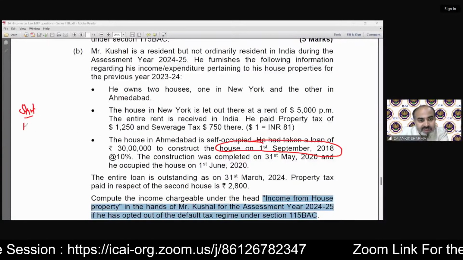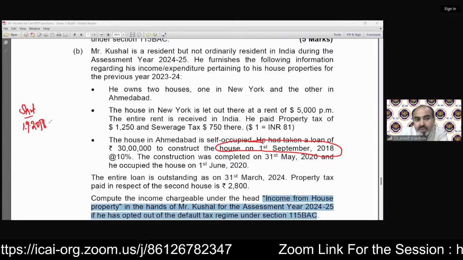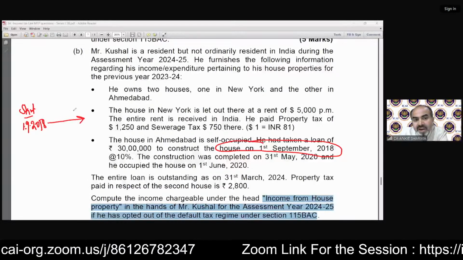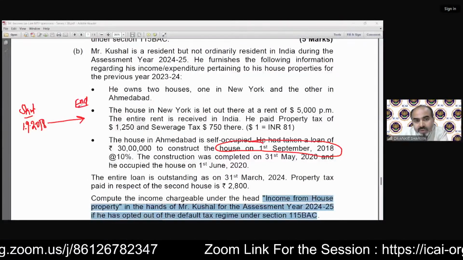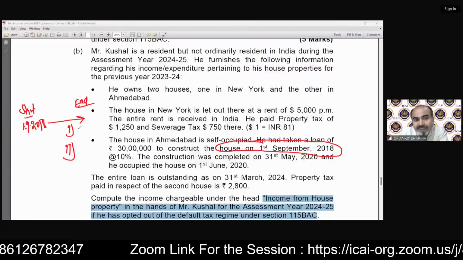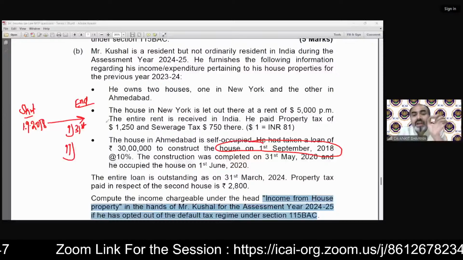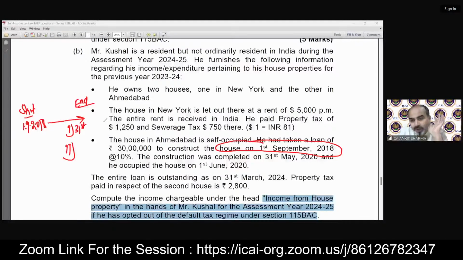So 1st September 2018 is my starting date to calculate the pre-construction period, and it will end on the earlier of the following dates. First, 31st March preceding the date of completion of the house property.